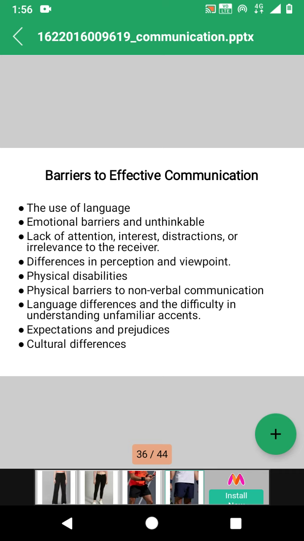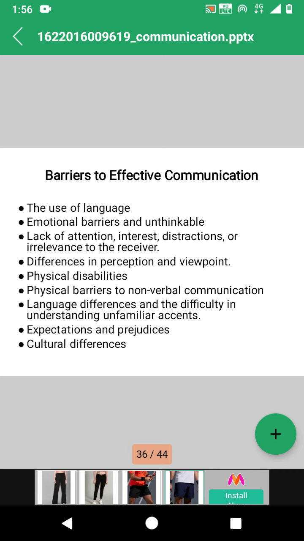Next, lack of attention of the receiver or sender, lack of interest, or distractions, some disturbances from the surroundings of a sender as well as the receiver, is also a barrier.